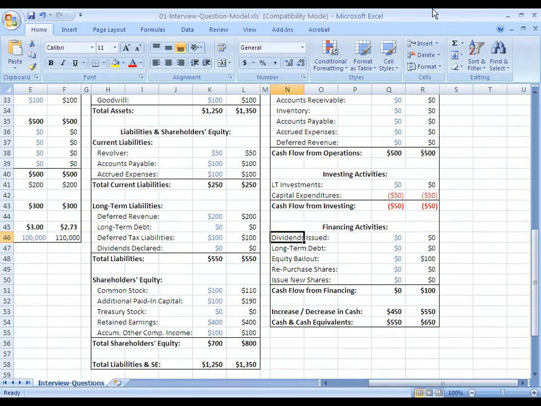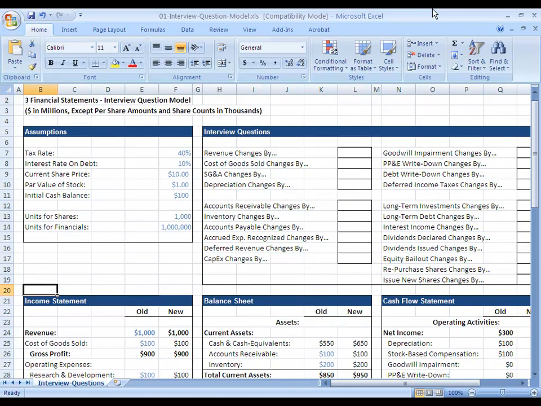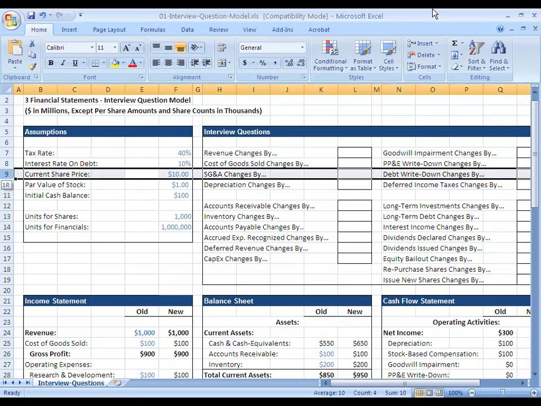Now, one other point I want to mention with equity bailouts here before we move on to debt bailouts is that when you invest in another company, and let's say you're a sovereign wealth fund or something like that, one thing you have to be careful of here is that when you start the scenario, you want to ask what share price they're investing in.